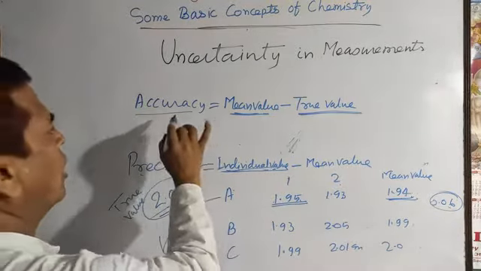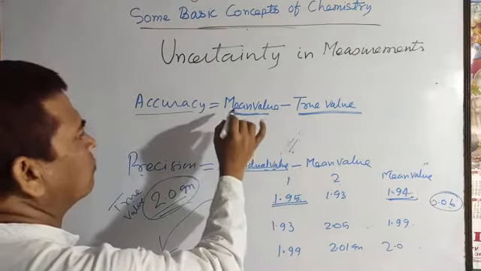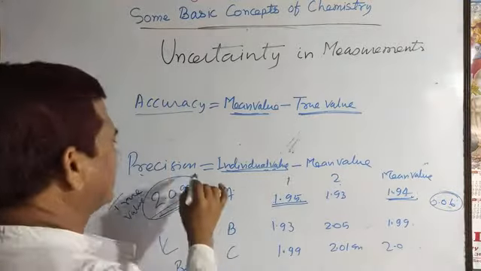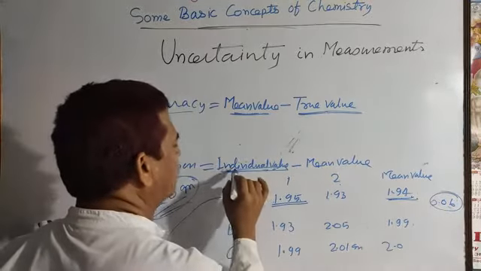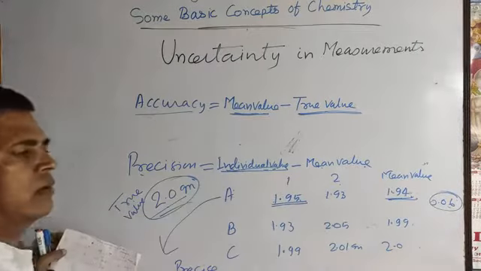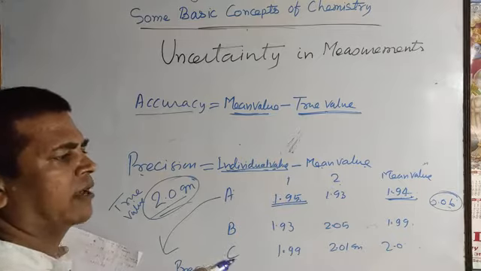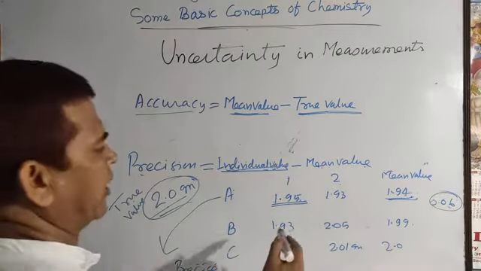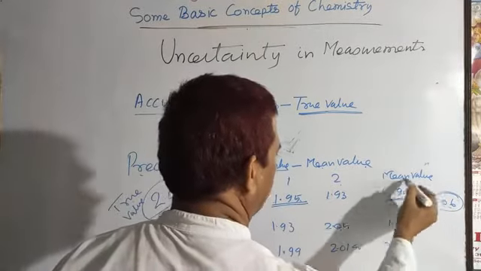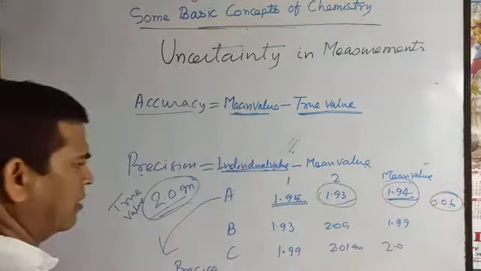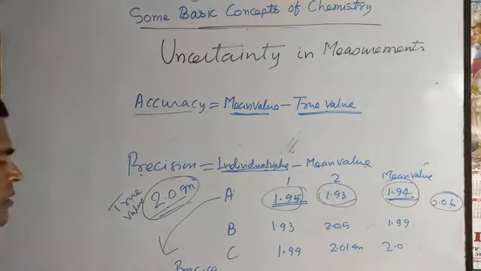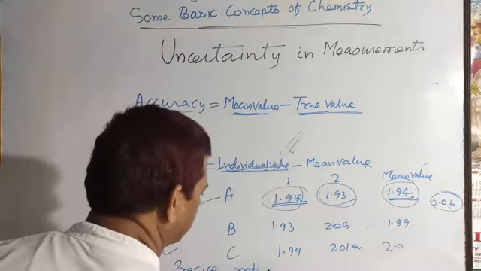As I told you, the smaller the difference between mean value and true value, the larger the accuracy. In the same way, the smaller the difference between individual value and the mean value, the greater the precision. So there is not much difference between the mean value and the observed data. So student A reported data that is precise but not accurate.